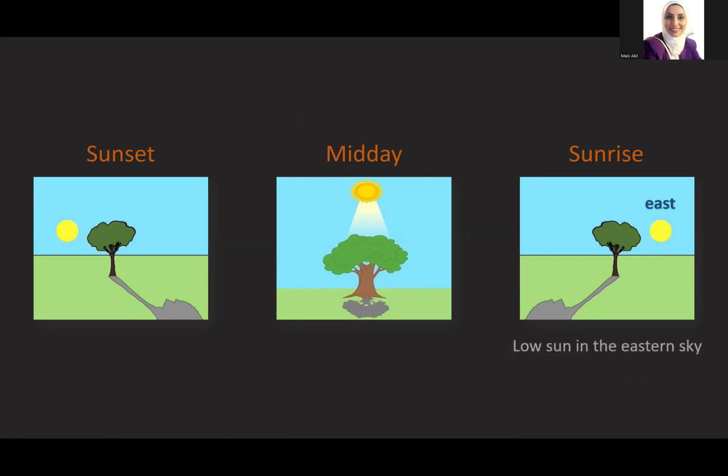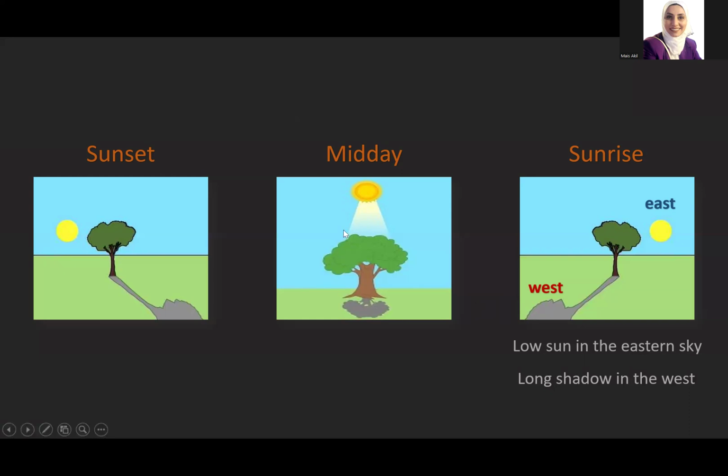So a low sun in the eastern sky causes a long shadow in the west. So the shadow and the position of the sunlight are opposite. When the sun is low, the shadow is long. When the sun is in the east, the shadow is in the west. So they have an opposite relation.